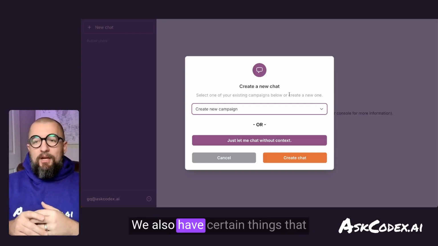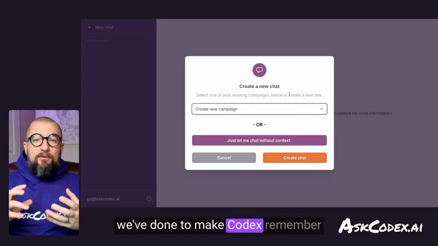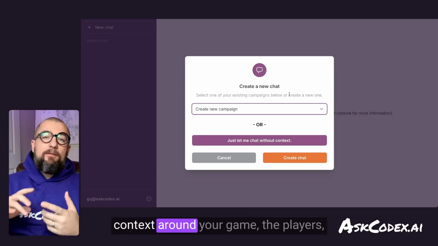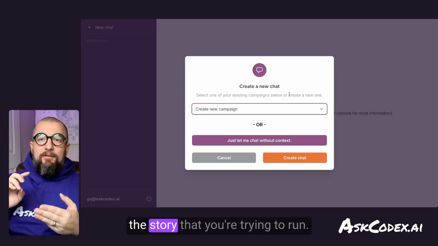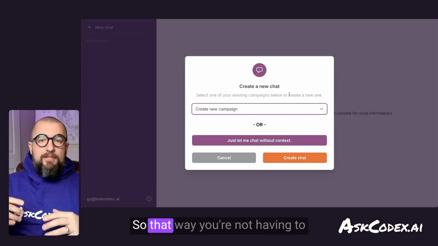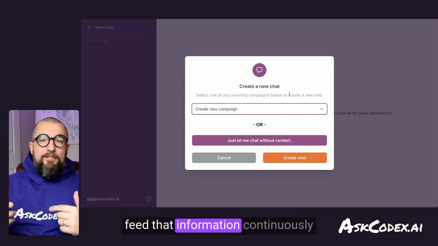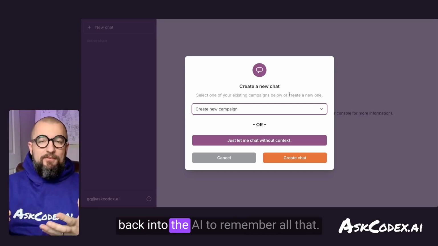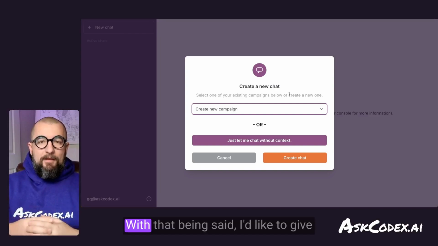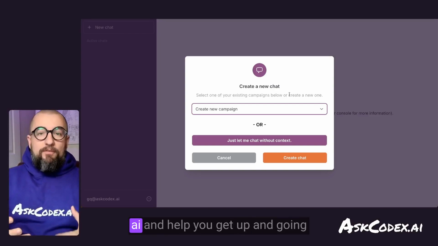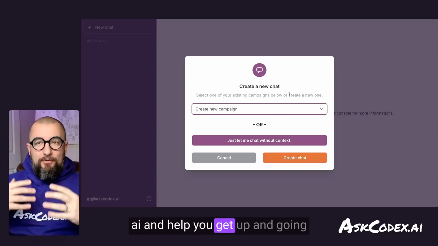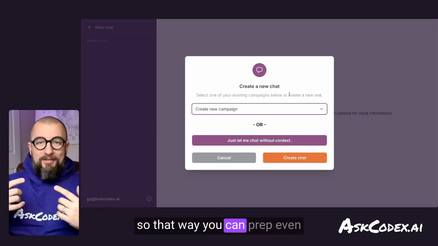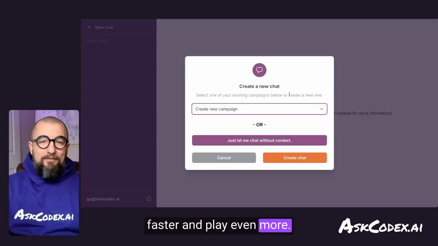We also have certain things that we've done to make Codex remember context around your game, the players, the story that you're trying to run, so that way you're not having to feed that information continuously back into the AI to remember all that. With that being said, I'd like to give you a quick tour of AskCodex.ai and help you get up and going so that way you can prep even faster and play even more.